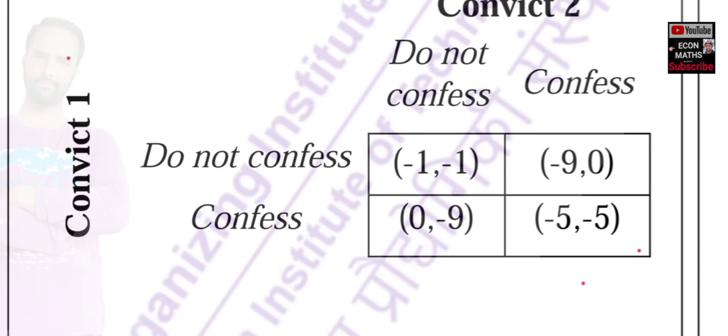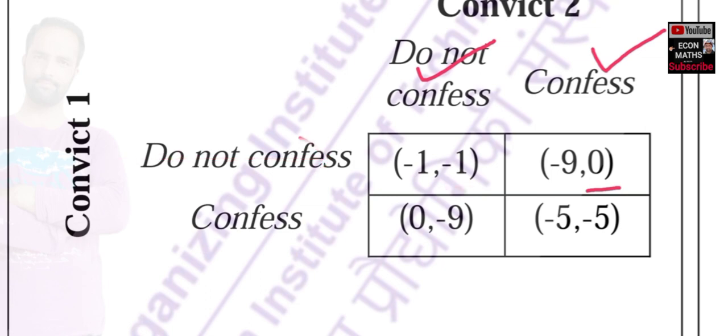So in this case we have convict 1 and convict 2. Okay, let us see what happens if convict 1 does not confess. In this case convict 2 has two options, either do not confess or to confess. Do not confess gives him -1 as payoff. To confess, he gets 0 as payoff. Obviously convict 2 will choose 0 because 0 is greater than -1, so convict 2 will choose to confess here. Okay, so let us rub this out here.